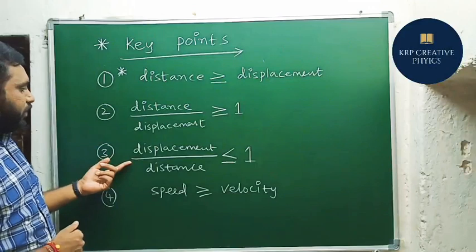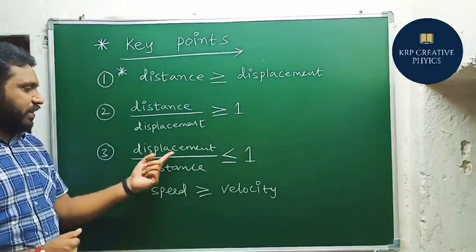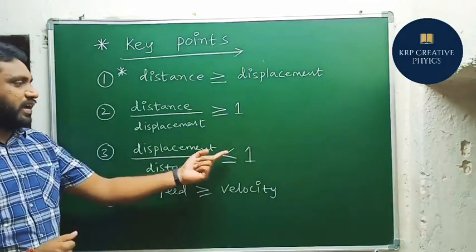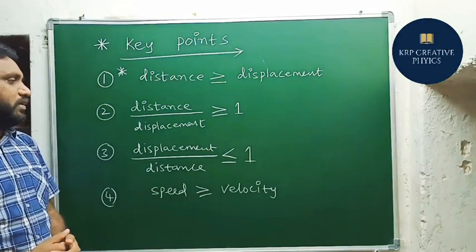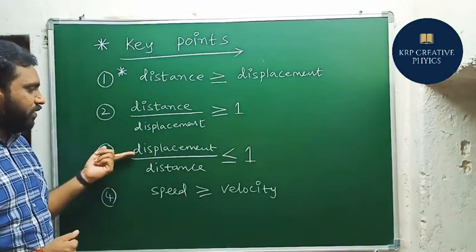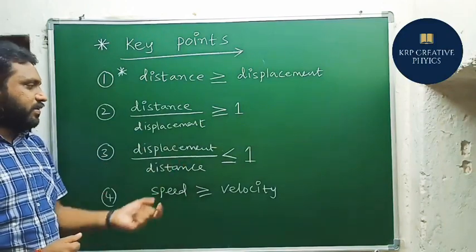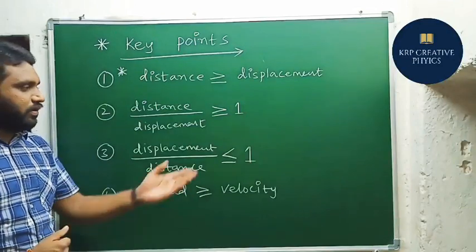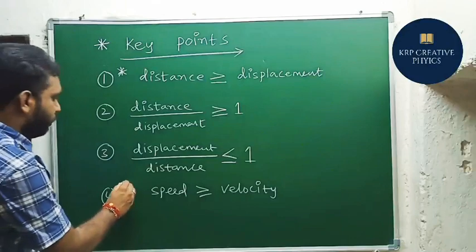And let's move on to the third point here. Displacement by distance, it is quite the reverse. Okay, the ratio between displacement by distance is always less than or equal to 1. This is what also you should keep in your mind. Why? Because displacement is somewhat less compared to distance. Okay, so in that case it is less than. If the object is moving in a straight line path, it may become equal. So that's why less than or equal. Okay, and the last point is very, very important here.